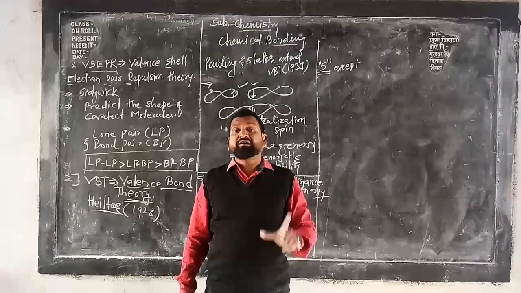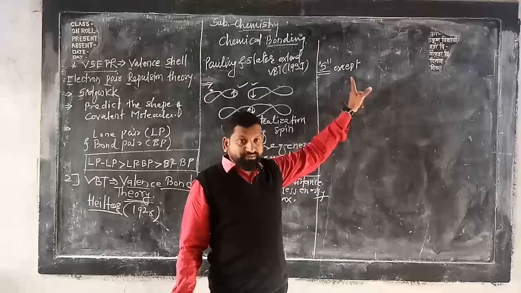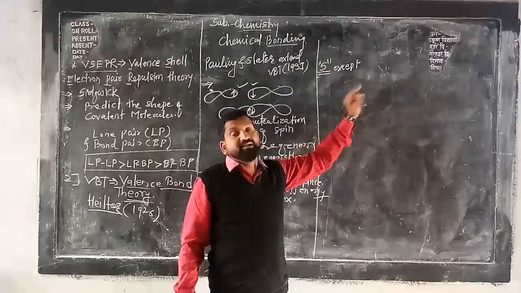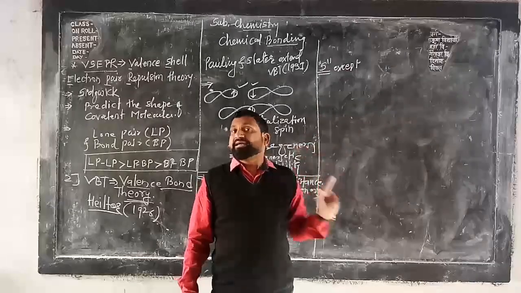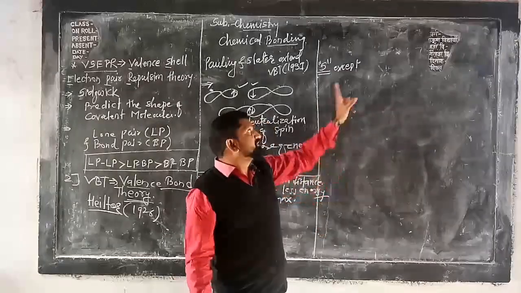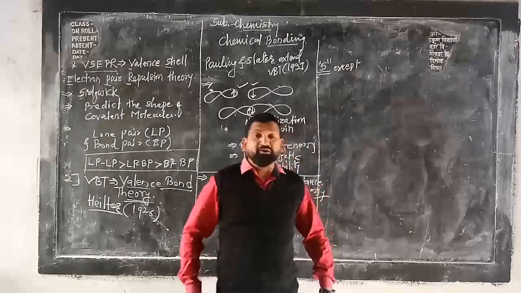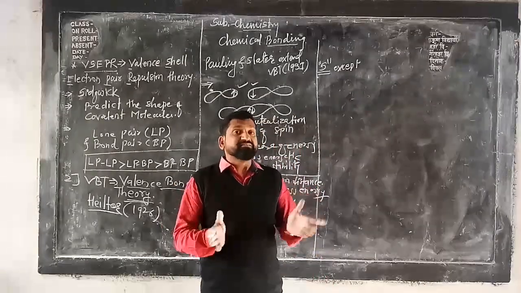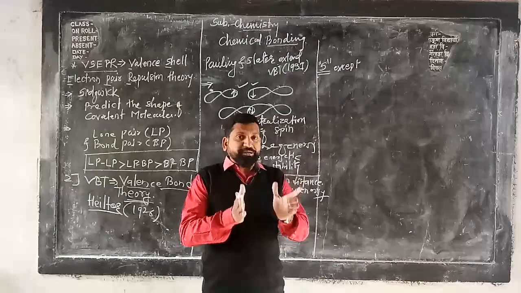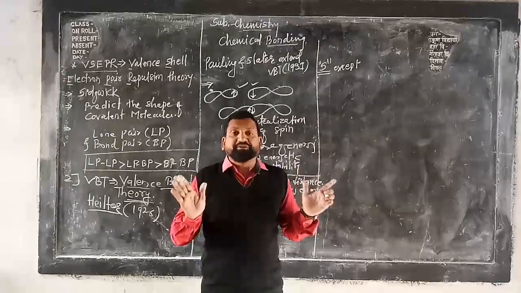It is due to the directional nature of the orbitals except the s orbital. P has some direction, D has some direction. So there is a proper orientation of the atomic orbitals in space, and hence they provide a particular shape or geometry to the molecule.